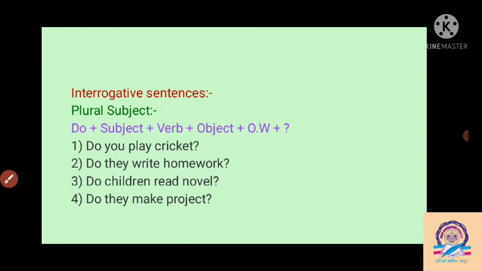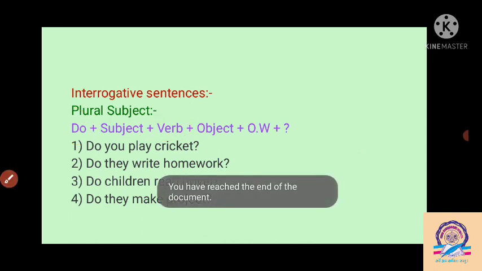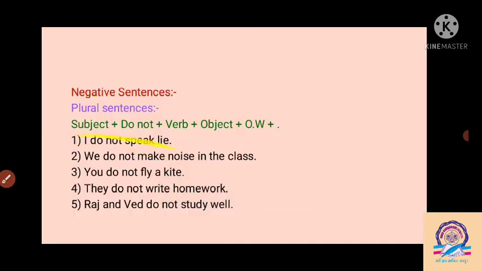Then with "they" I have to use do here: do they make a project here? So in short we can say that for making the interrogative sentence with a plural subject, it means I, we, you, they, and a plural noun, at that time we have to use the helping verb do, and there is no change in the verb; it remains the same for the simple present tense here.